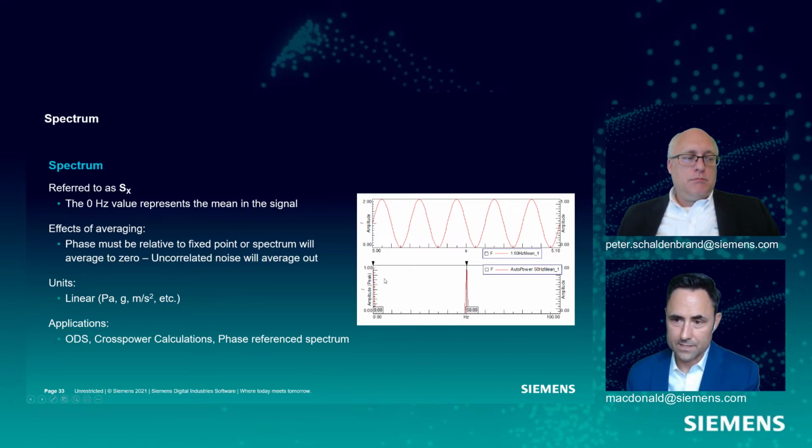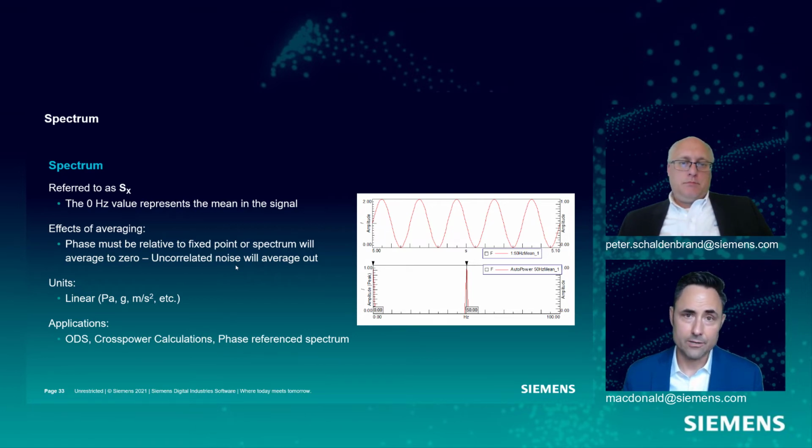And so we look at the 0 hertz component and it tells us that it's offset, right? So the 0 hertz value is the mean of the signal. The big thing about spectrum is we have to be careful with how we average these things, okay? If I just calculate spectrum after spectrum and average them all together, and I have some random noise in there, I'm going to end up with 0 for my answer, and we'll see why that is.